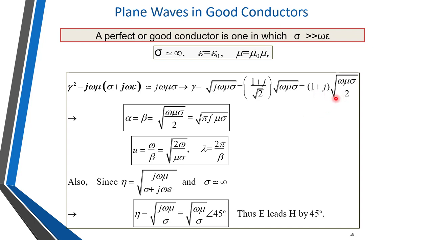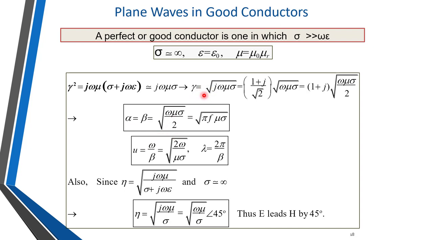If I equate this gamma with alpha plus j beta, then both are the same. So alpha is equal to beta, equal to under square root omega mu sigma divided by 2. That is the equation for alpha and beta.